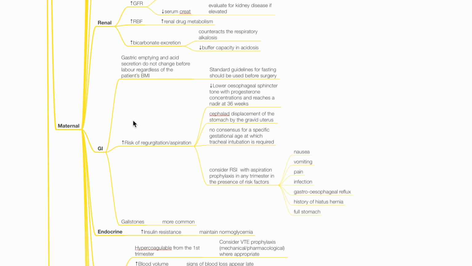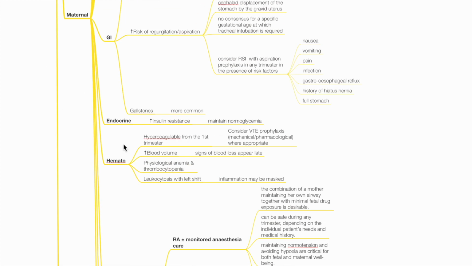Consider RSI with aspiration prophylaxis in any trimester in the presence of risk factors such as nausea, vomiting, pain, infection, GERD, history of hiatus hernia, and full stomach. Gallstones are more common in pregnancy. Assess for associated disease when indicated.